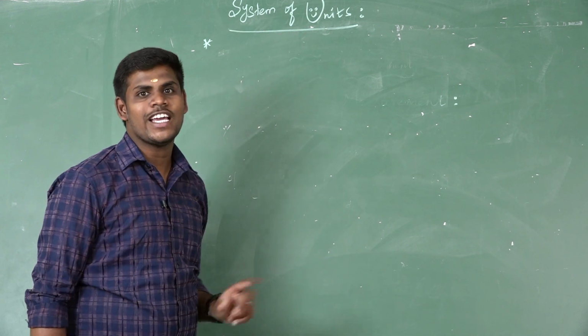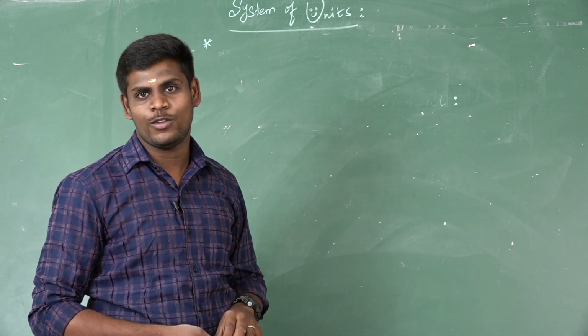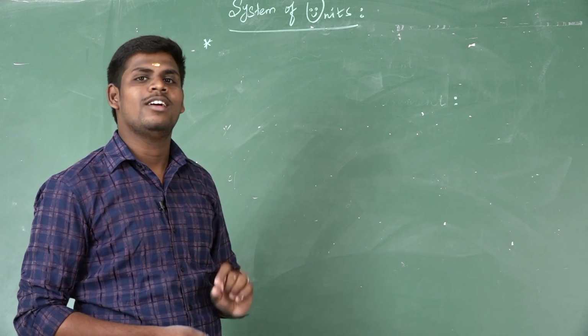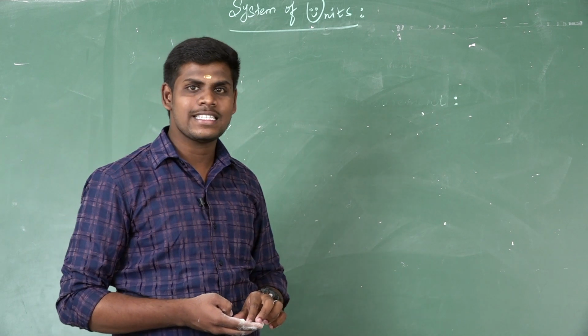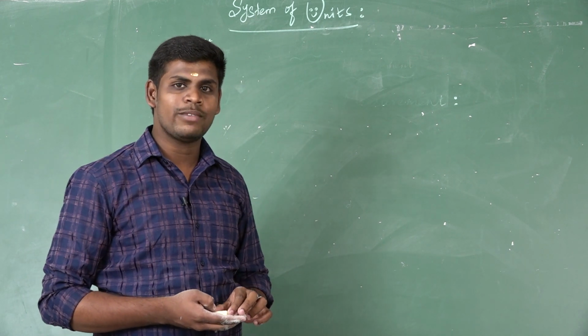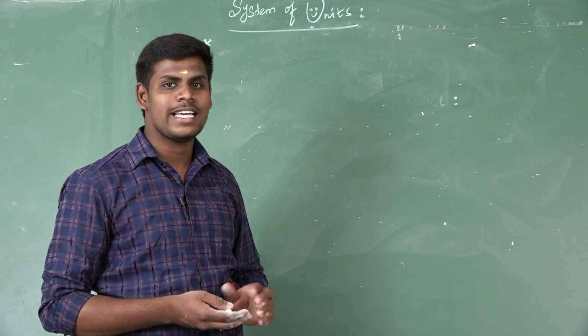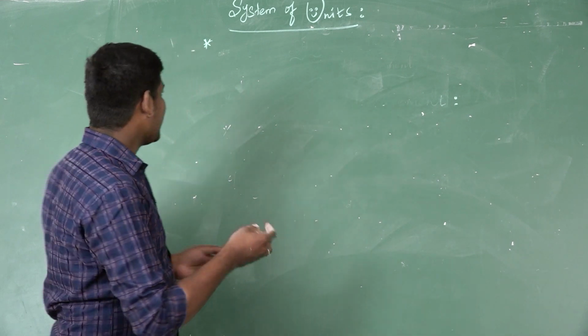Next topic is system of units. We have different types of system of units. We will see one by one. First one is FPS system, second one is CGS system, third one is MKS system, and last one is SI system. I will write now.